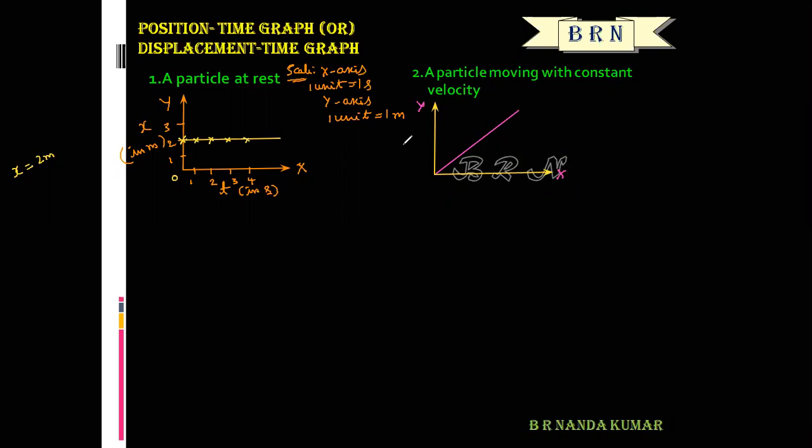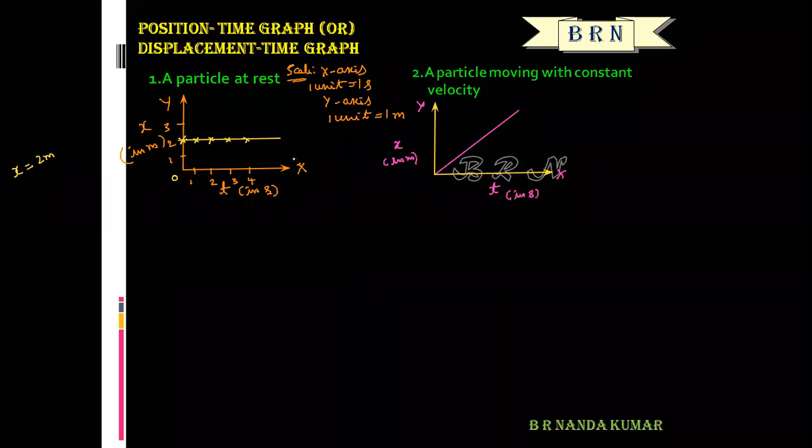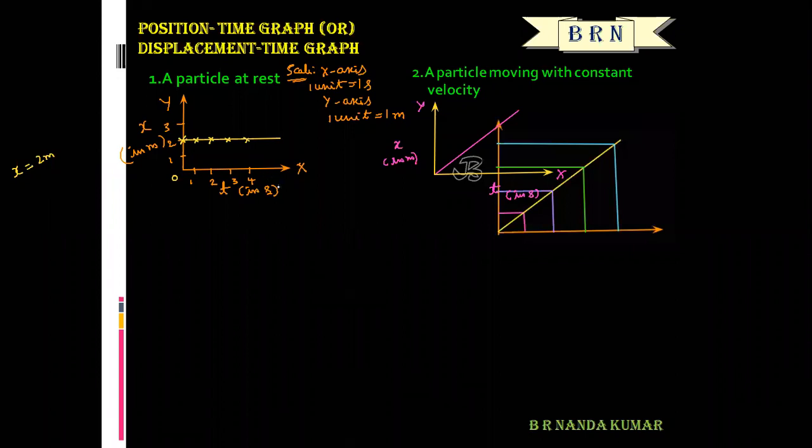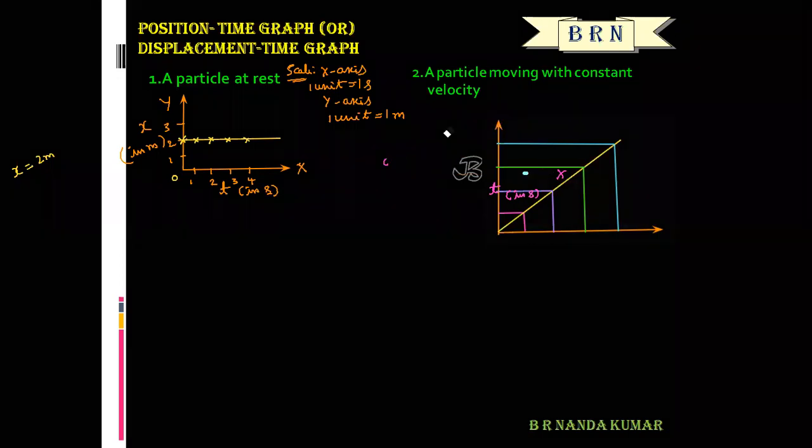So this is the x-t graph. Displacement is taken along the y-axis, time along the x-axis. So this graph shows a particle moving with a constant velocity.